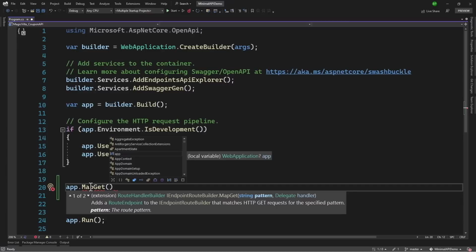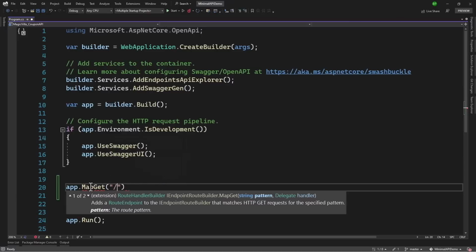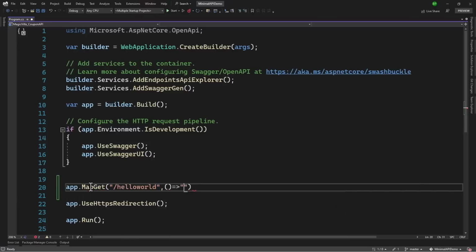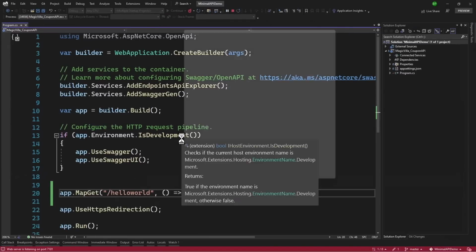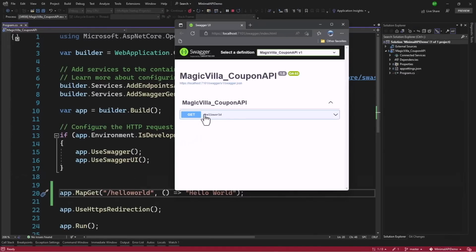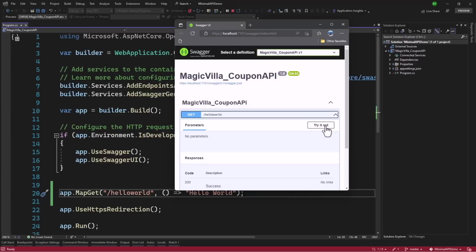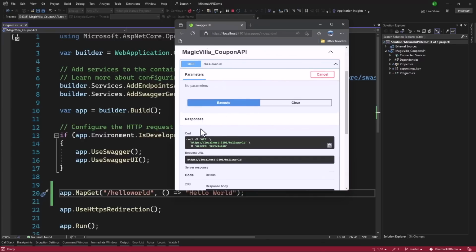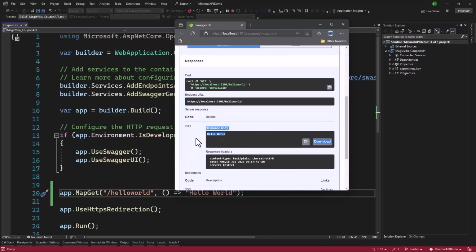If you examine the parameters here, we have a string pattern and a delegate handler. Pattern defines the route of this API. So we can say something called hello world, and what should that return? You can keep it simple and we can just return hello world like that. That will add an endpoint in our Minimal API. Let me run the project. Perfect. You can see we have that route here. We can try that out, execute that, and we have hello world.